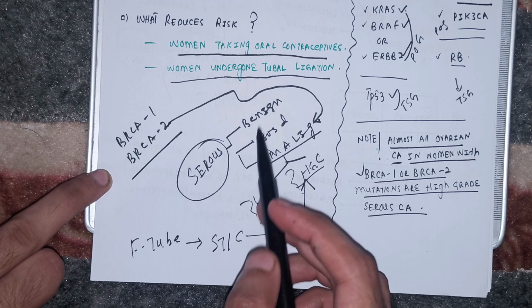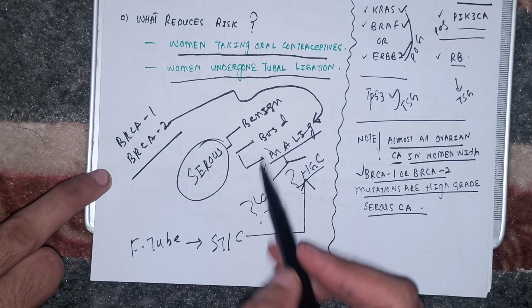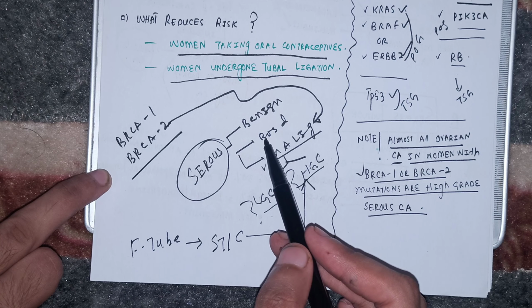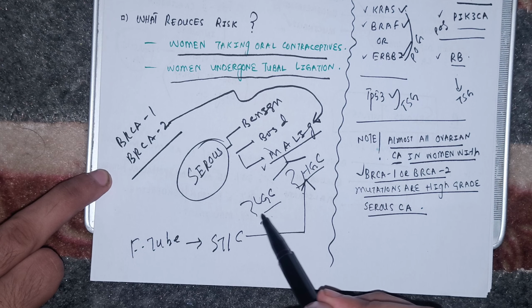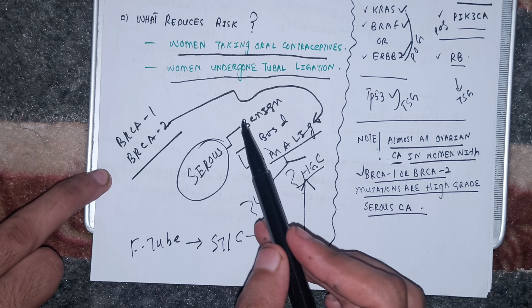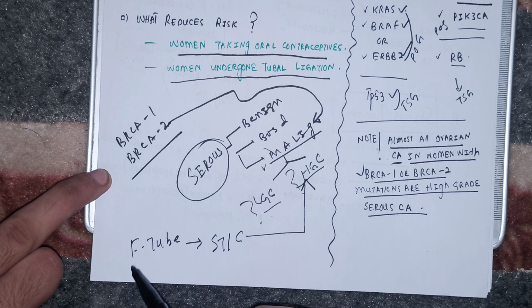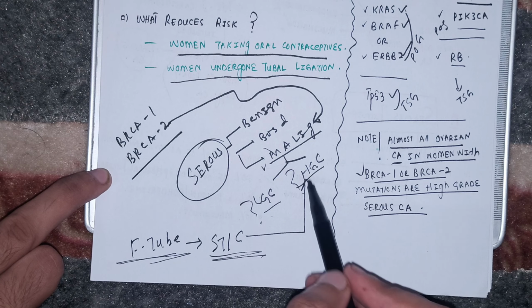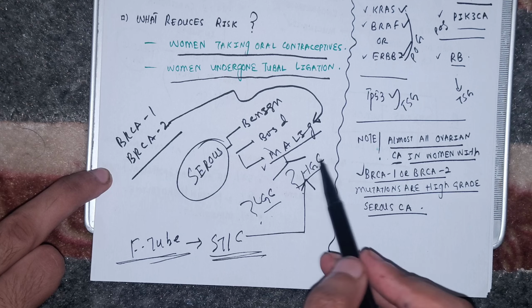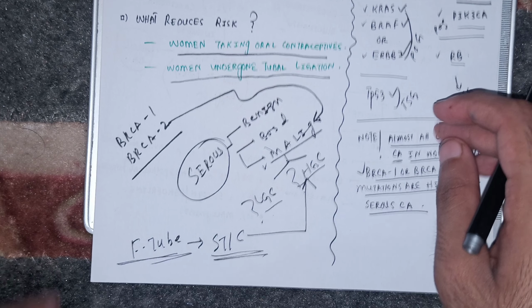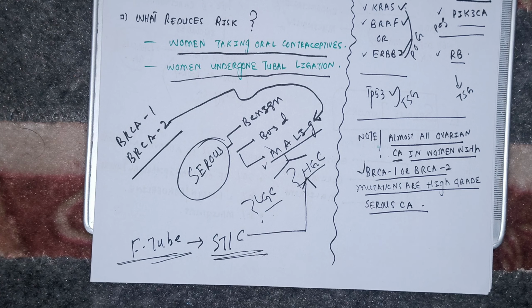So low grade carcinoma develops from this route. First a benign serous tumor develops, which grows into borderline, and borderline then grows into low grade carcinoma. But high grade carcinoma does not develop from this route, it develops from this route. Firstly, inside the fallopian tube this precursor lesion forms, and this precursor lesion develops into the high grade, malignant, serous carcinoma of the ovary. Okay, I hope you are now clear, beta.